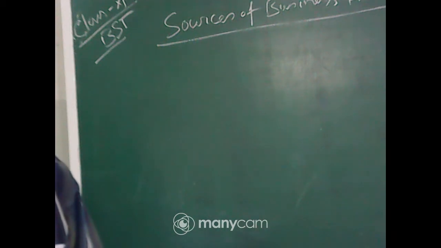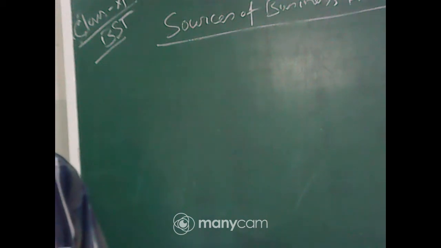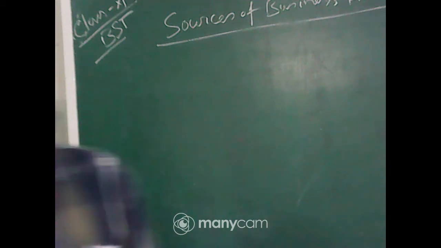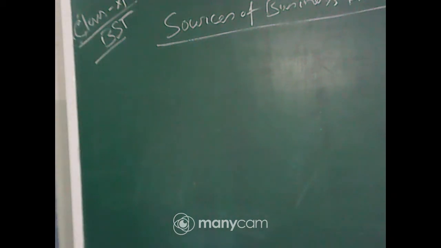And yesterday I discussed broadly what are the different sources. Actually, we have divided them into three types. One is period basis, one is ownership basis, and one is generation basis.